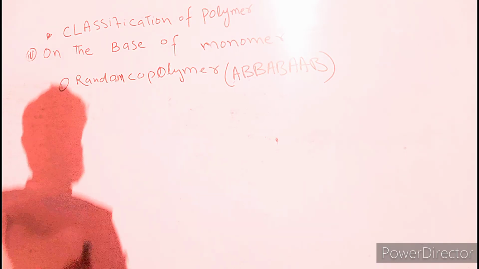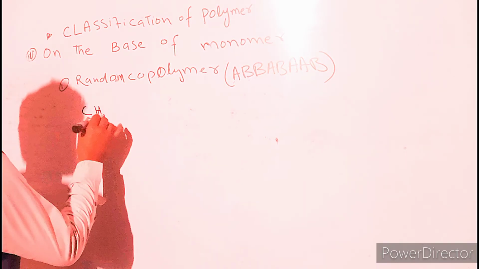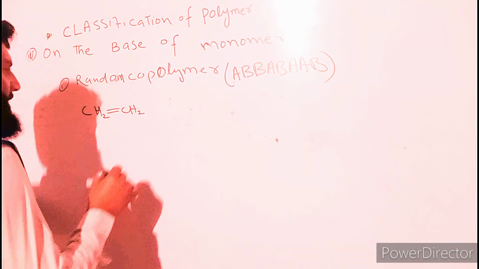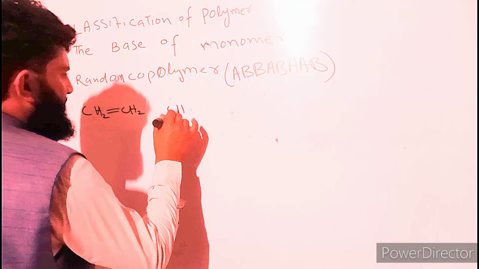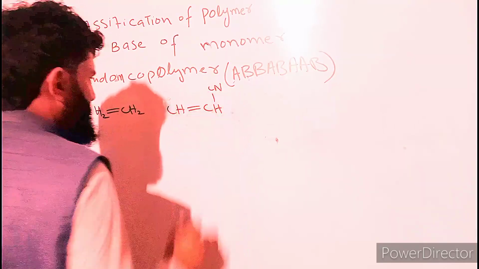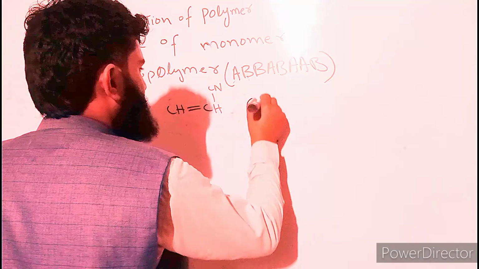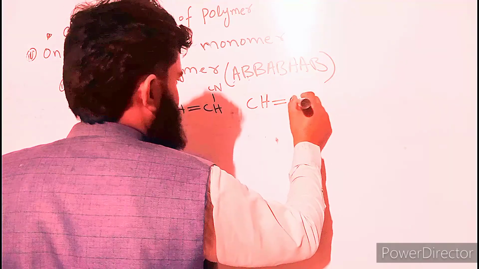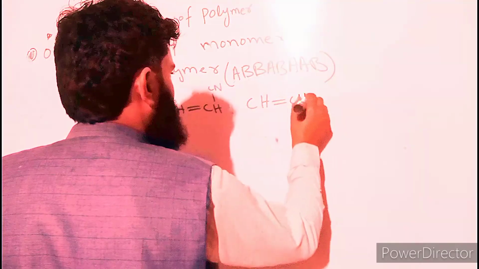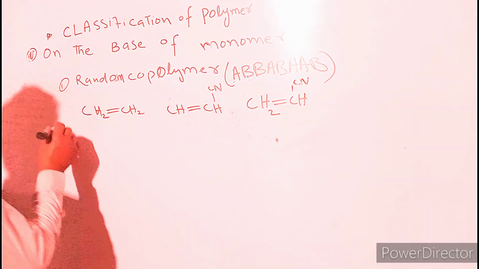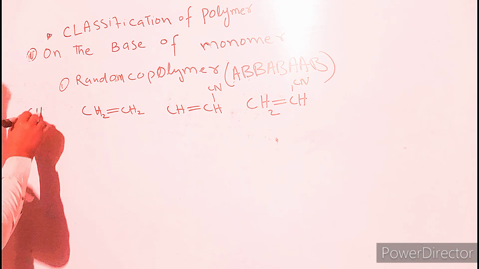For example, this is ethylene and this is acrylonitrile, and here acrylonitrile again, and acrylonitrile again.